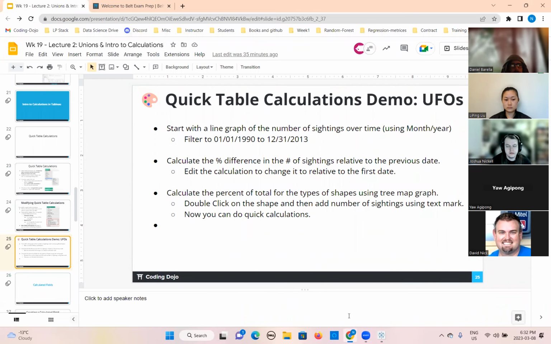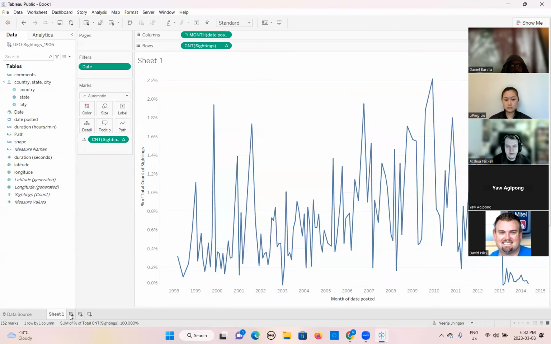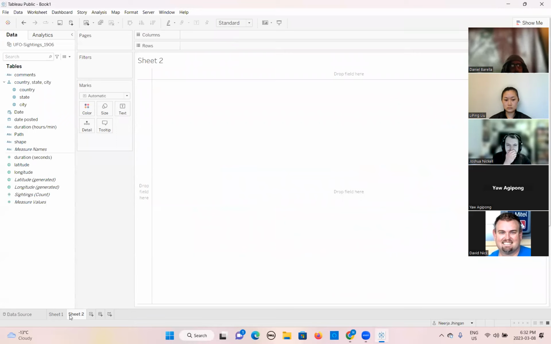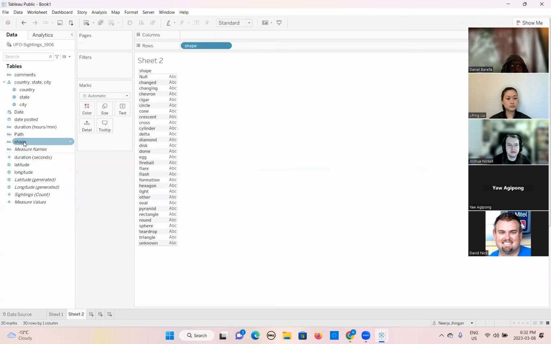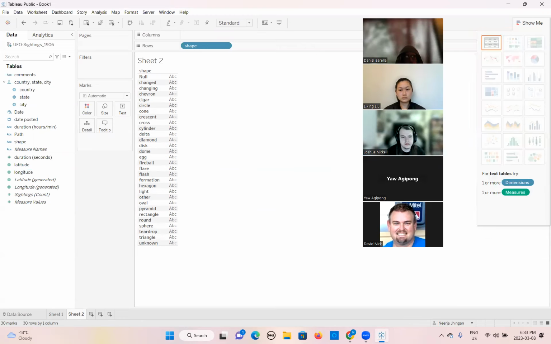So in this, what we need to do is create a new sheet here. In this, we will double click on the shape. Now it is showing all the shapes here. If you want to see the graph here, let's see, we want this. We need one or more dimensions for this graph and 1 to 2 measures. So we will count here.